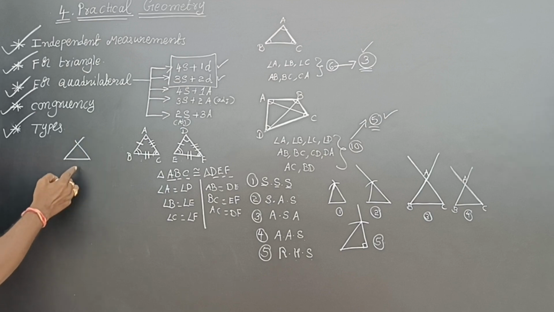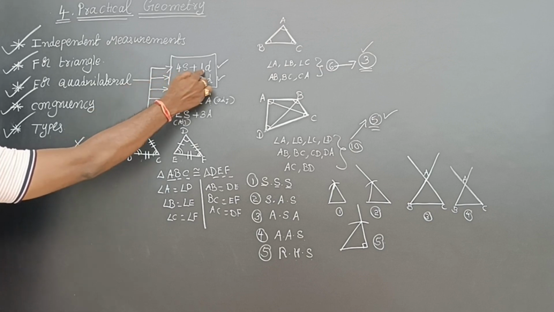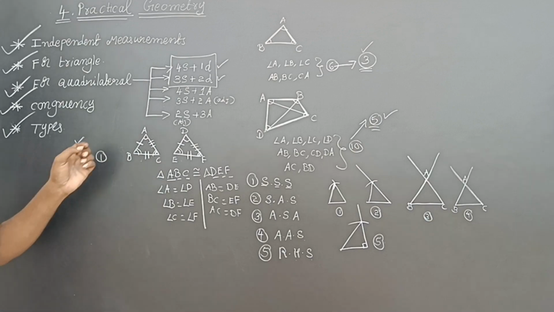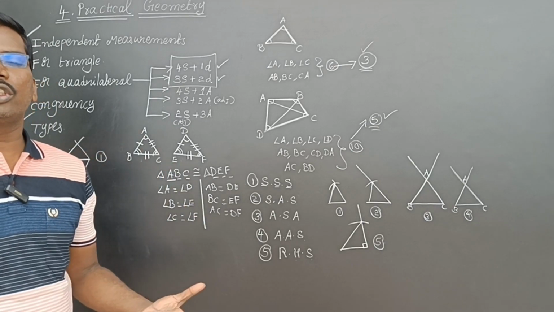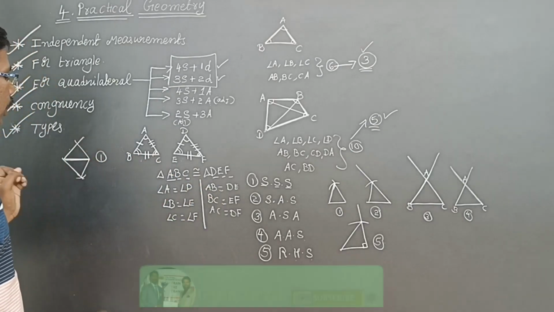Now see, I am taking one diagonal. So already one diagonal is there. The remaining two sides I can construct like this. Using two sides and one diagonal we can draw a triangle. The remaining two sides we can construct and join.